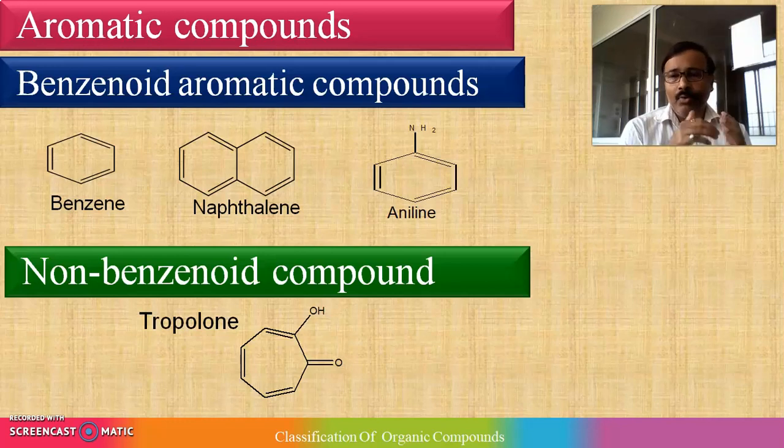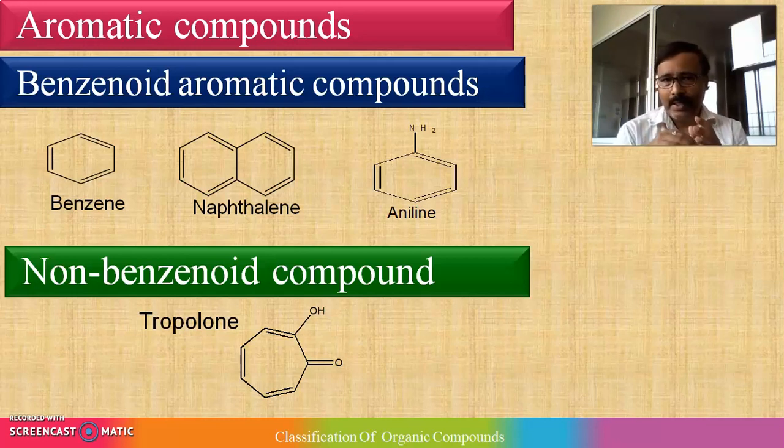Before that, we have to distinguish between aliphatic and aromatic compounds practically, for which we perform one test called the sooty flame test. When we ignite or burn an aromatic compound, we observe a sooty flame, also called a blackish flame, which has a black color, right? So a black sooty flame represents that the compound is aromatic in nature. If it is a clean flame without any blackish fumes, it is an aliphatic compound. So this is a practical approach to distinguish between aliphatic open chain compounds and cyclic aromatic compounds.